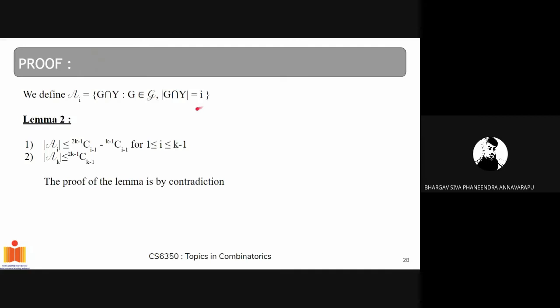So let's move on to lemma 2. What our lemma 2 states is that the size of A_i is less than or equal to C(2k minus 1, k minus i) minus C(2k minus 1, k minus i minus 1)... for i belonging to 1 to k minus 1, and for k, the size of A_k is less than or equal to C(2k minus 1, k minus 1). So we prove this lemma by using contradiction.